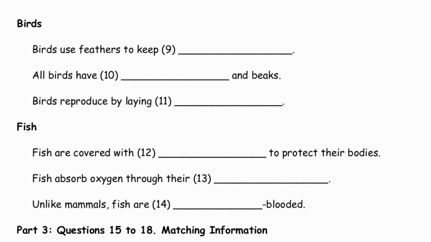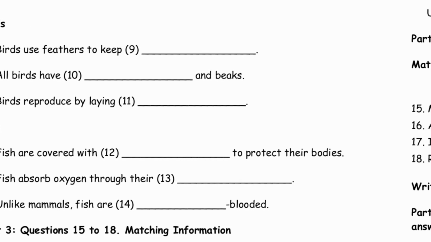Fish are another important animal group. Their bodies are covered with scales that help protect them. Fish use gills to absorb oxygen from water. Unlike mammals and birds, fish are cold-blooded animals, meaning their body temperature changes with the environment.